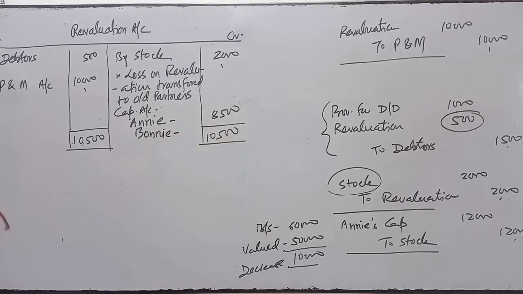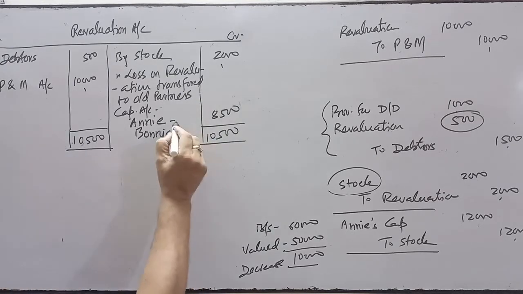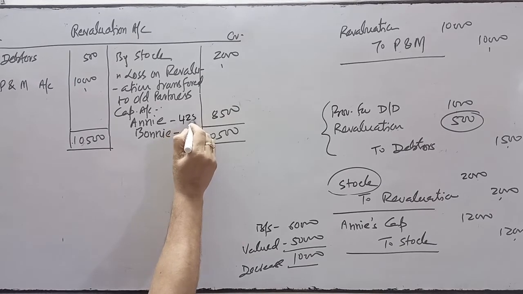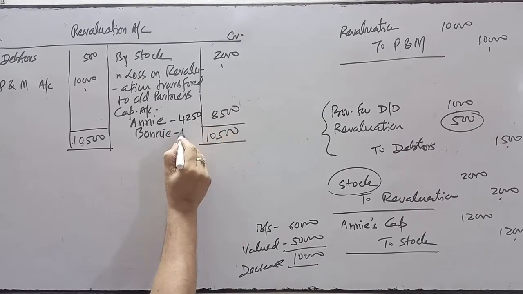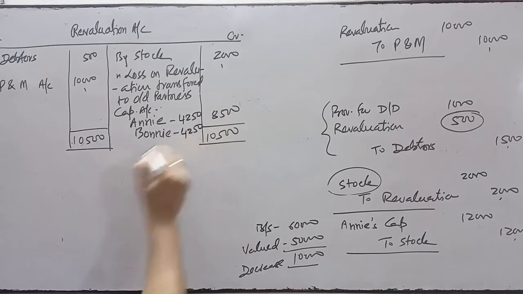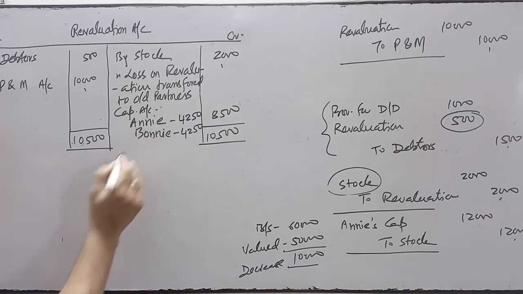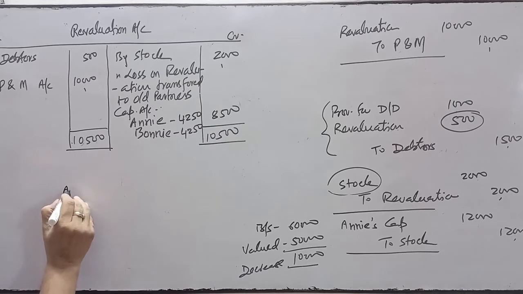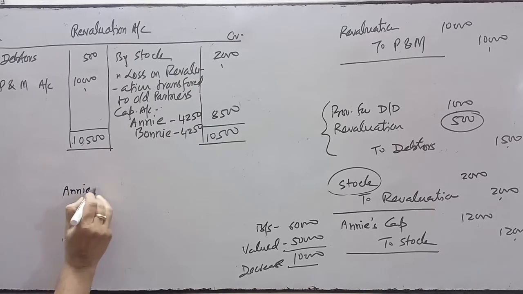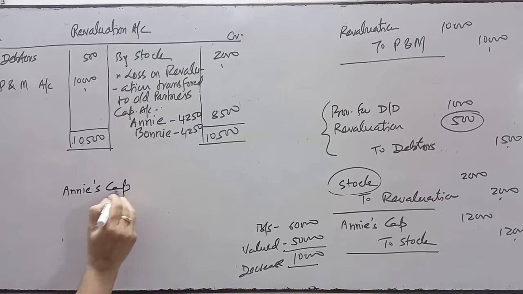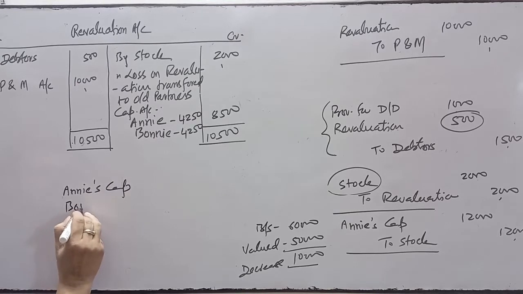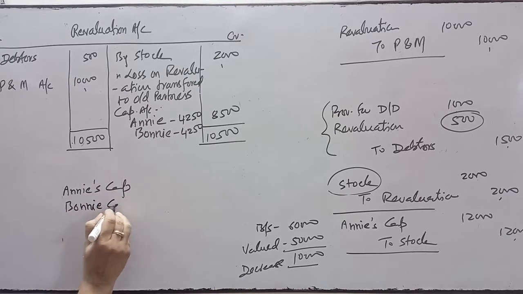This amount will be transferred to old partners' capital accounts in their profit sharing ratio, and the profit sharing ratio is equal, so the amount will be transferred equally, 1:1, 4,250 each. The entry for this loss will be Ani's capital account debit, Boni's capital account debit to revaluation account.